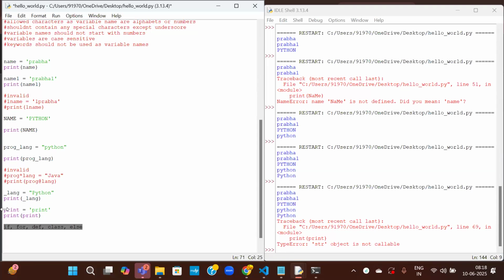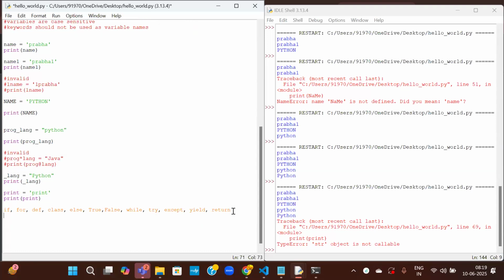Let me tell you some keywords here. True, False. In True, the first letter should be capital. False also. The first letter should be capital. Try, except. There are a lot. Yield, return. There are a lot of words we will get to understand slowly while learning the concepts. So we will not be able to get all at once. Okay.